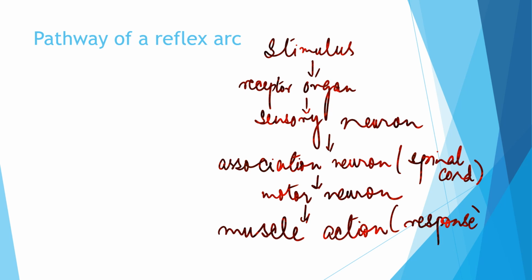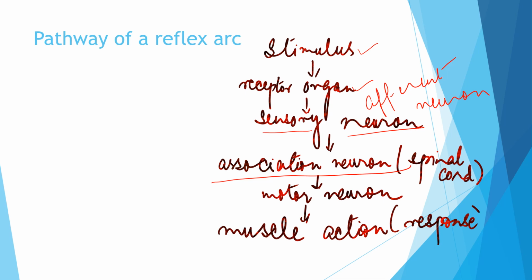Now this is the pathway of the reflex arc which I have written in a simple way. So what is happening here? First the stimulus is there. The stimulus is received by the receptor organ and passed through the sensory neuron, which is also called the afferent neuron. Then it is passed on to the association neuron in the spinal cord, which connects the afferent and the efferent neuron. As it lies in between the two neurons, it is also called the interneuron. We have learned this in the previous slide.